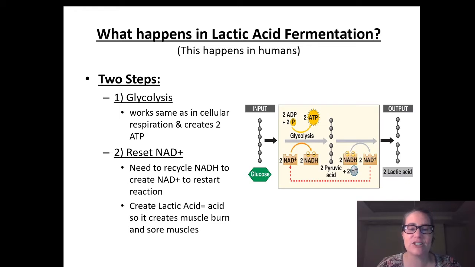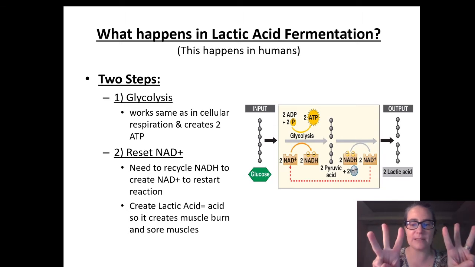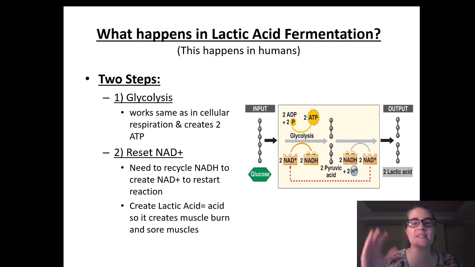Lactic acid fermentation starts with glycolysis. So remember, that's where you take the 6 carbons in glucose and you split them into 2 pyruvates. And in glycolysis, when we do the splitting of our sugar, we still have to invest 2 ATP. We make 4 total ATP, but we often will write this as a net of 2 ATP gained by the cell, right? Because this is the ATP that you can use for your energy.